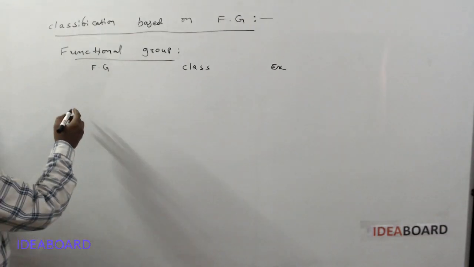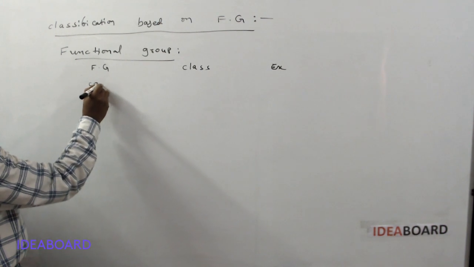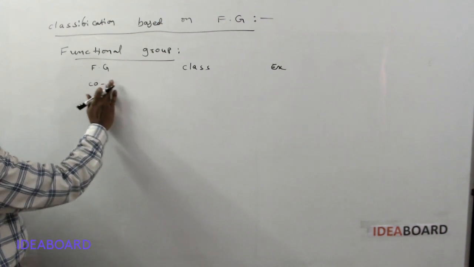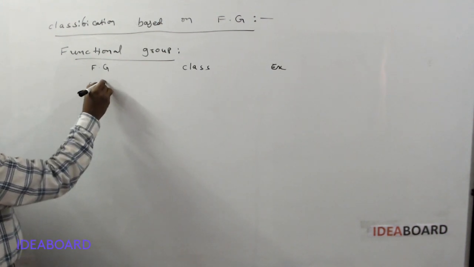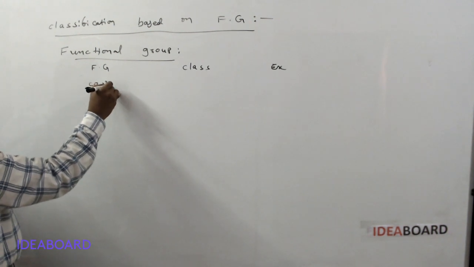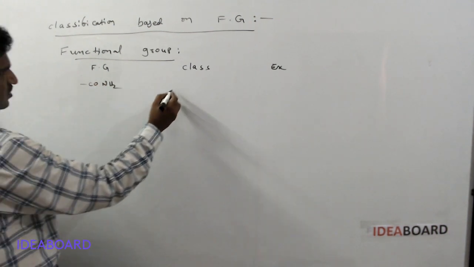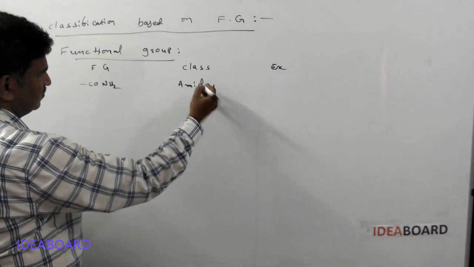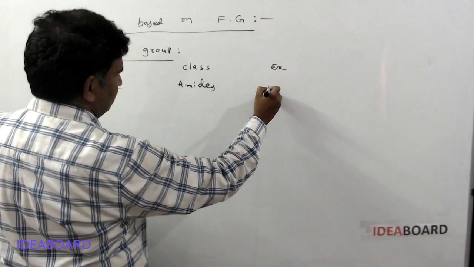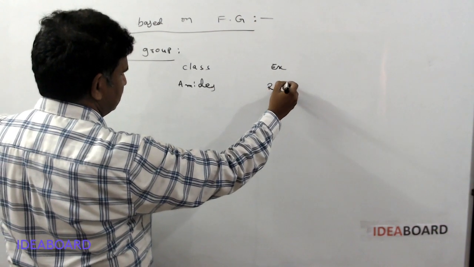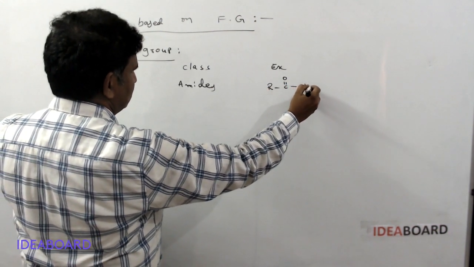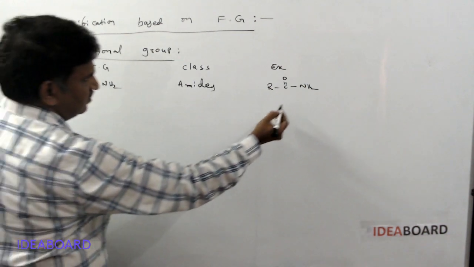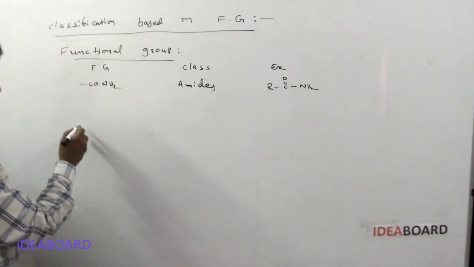The next type is CONH2. Compounds with CONH2 are called amides. The full form is RCONH2.